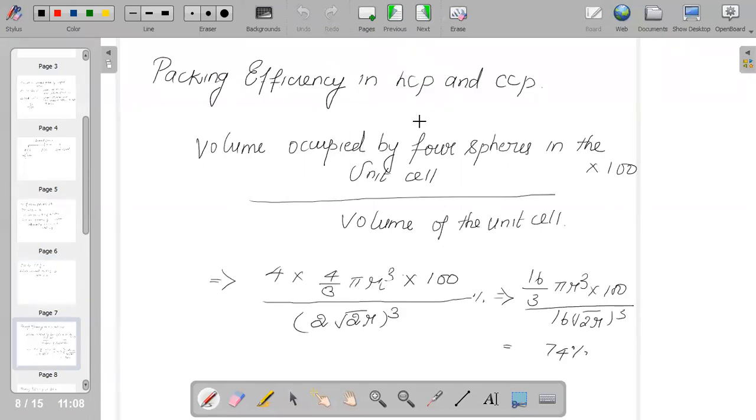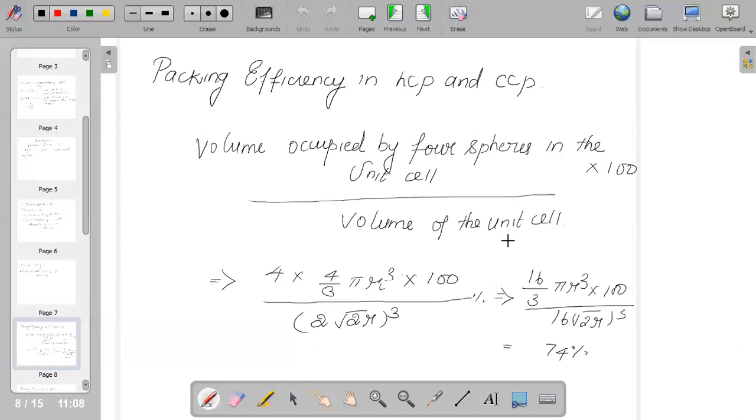For example, if we calculate packing efficiency in HCP, the formula is the volume occupied by 4 spheres in the unit cell into 100, divided by the volume of the unit cell.